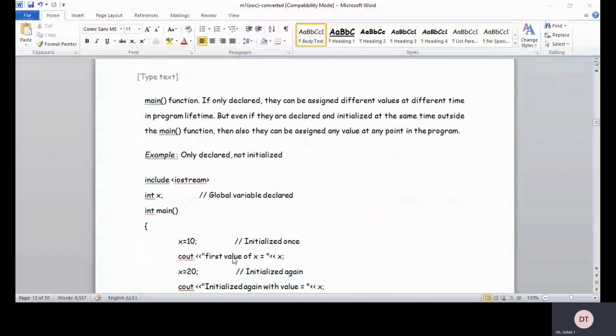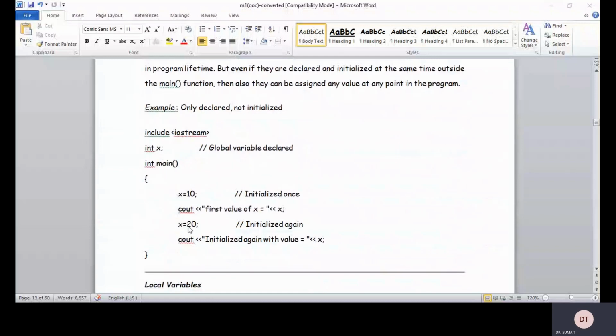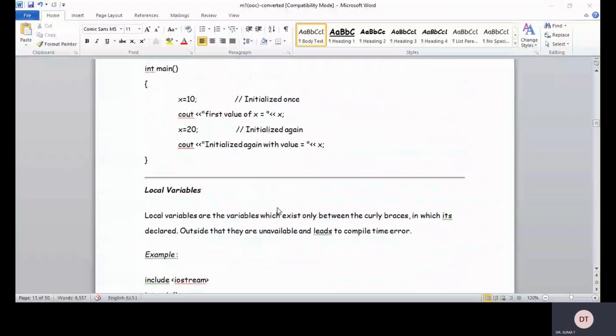So this is a program which illustrates declaration of global variables. Here before the main I have given int x. Okay, this is the global variable declaration. In int main, beginning bracket, x is equal to 10, initialized once. See, the first value of x is 10, right? Second time I am going to initialize x with the value 20, initialized again. So that value will be 20.